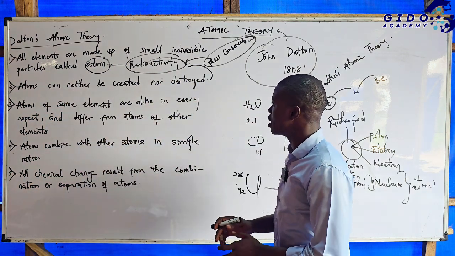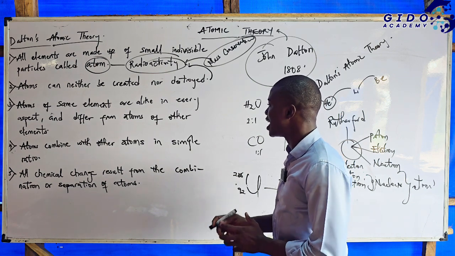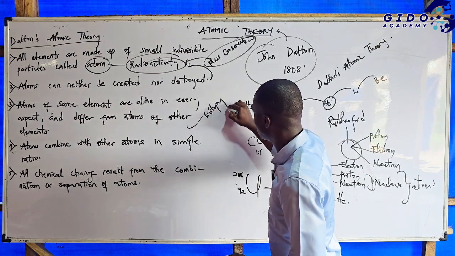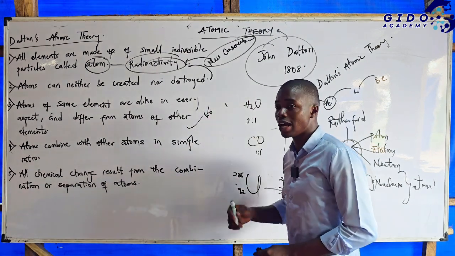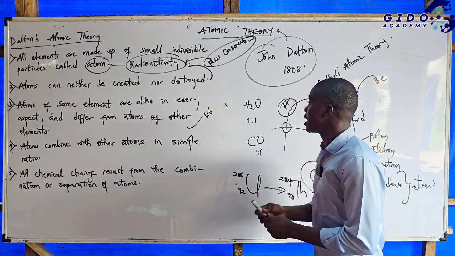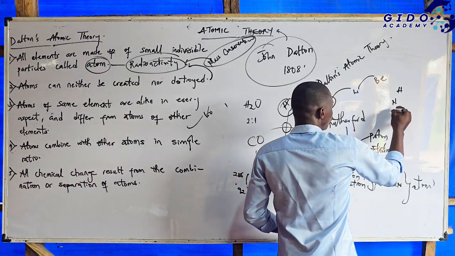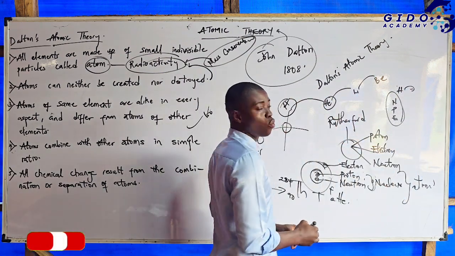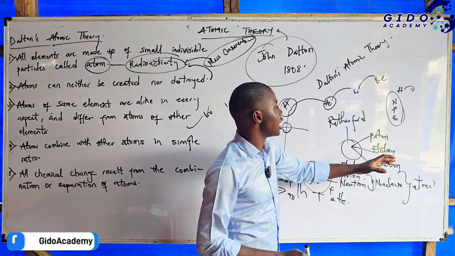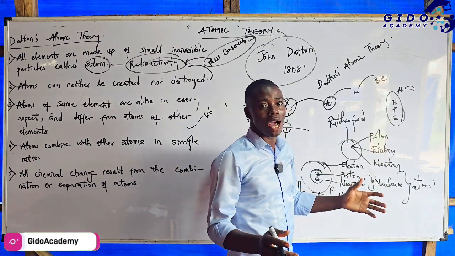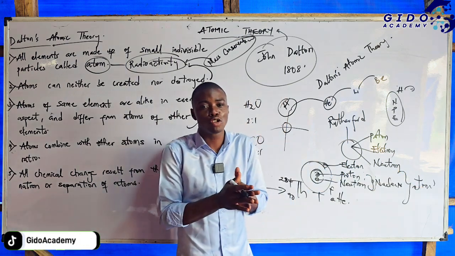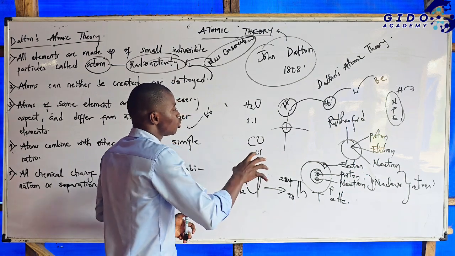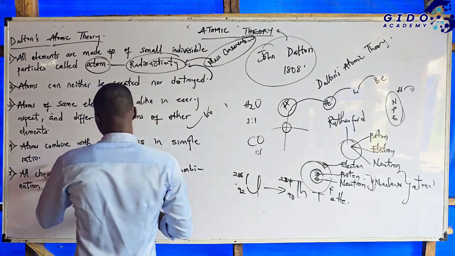The third one, atoms of the same element are alike in every aspect and differ from atoms of other elements. Let's go to isotopy, to all the isotopes. What they are trying to say is that the neutron, proton and electron number of hydrogen differs from every other element, which is not true. Because we already know that there are situations whereby we have isotopes, two different elements that have the same proton number. So it can actually be what? Contravened.